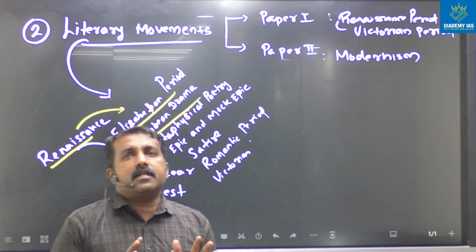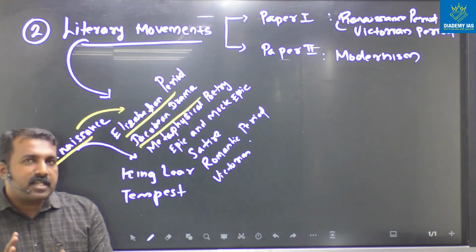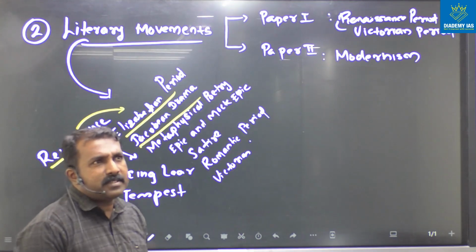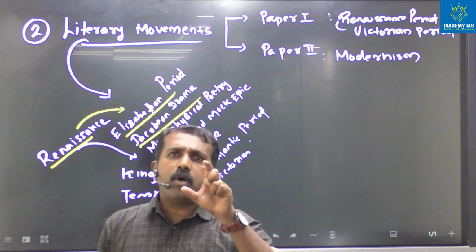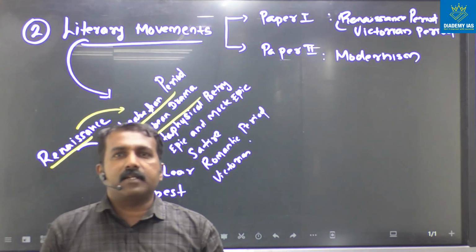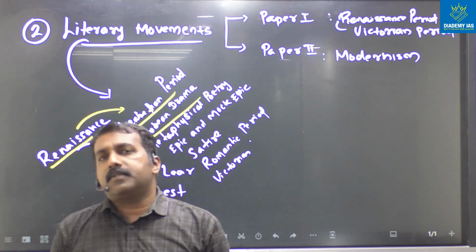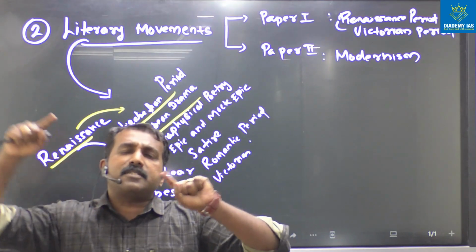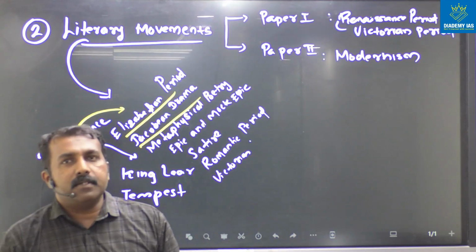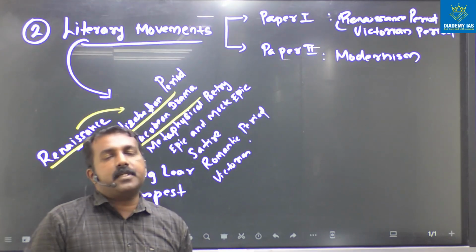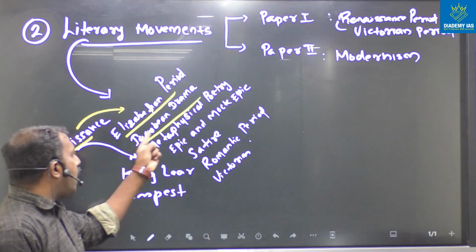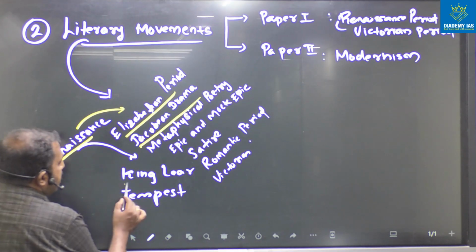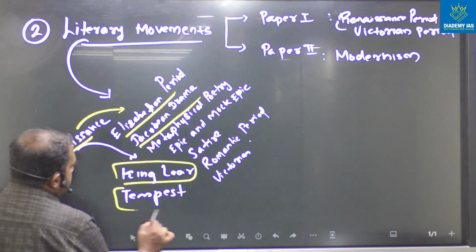Actually, William Shakespeare and his role is mentioned in the Elizabethan time. And in Jacobean drama, we can see Shakespeare's role as well. This starts from the Renaissance or the Elizabethan period, and William Shakespeare reached his peak in the Jacobean, the James I period. So you have to read all these three sections, and after that you can start King Lear and Tempest.